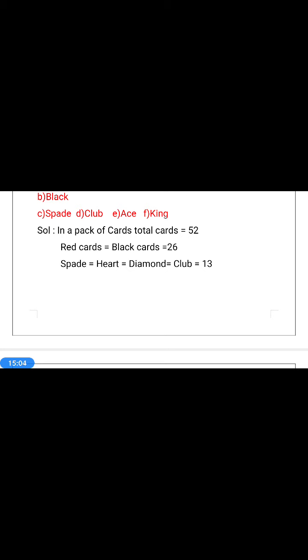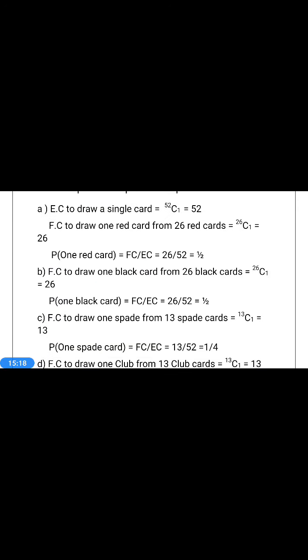How many red cards do we have? 26 red cards. Favorable cases to one red card is 26C1, which is equal to 26. Therefore, the probability of one red card is favorable cases by exhaustive cases, FC by EC, is equal to 26 by 52, which is equal to 1 by 2. Therefore, the probability of red is equal to 1 by 2. The probability of black is also 1 by 2, because there are also only 26 cards. Second question.